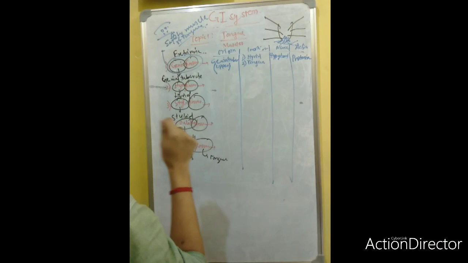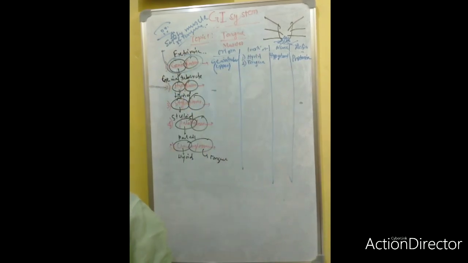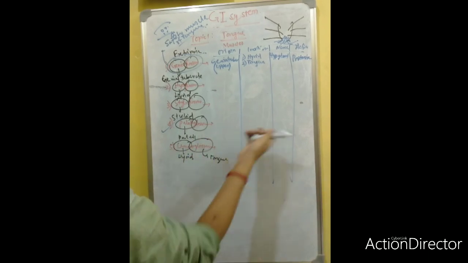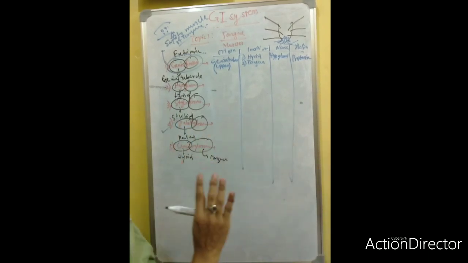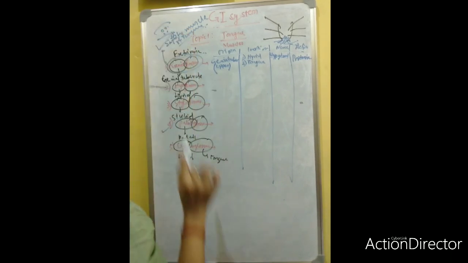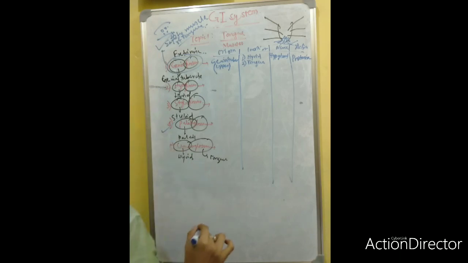So the genioglossus is the safety muscle, because if the genioglossus is not working, the palatoglossus causes the retraction, the posterior pull of the tongue, and automatically the patient will die. That's why this is called the safety muscle of the tongue. It's very, very important terminology, the safety muscle of the tongue.